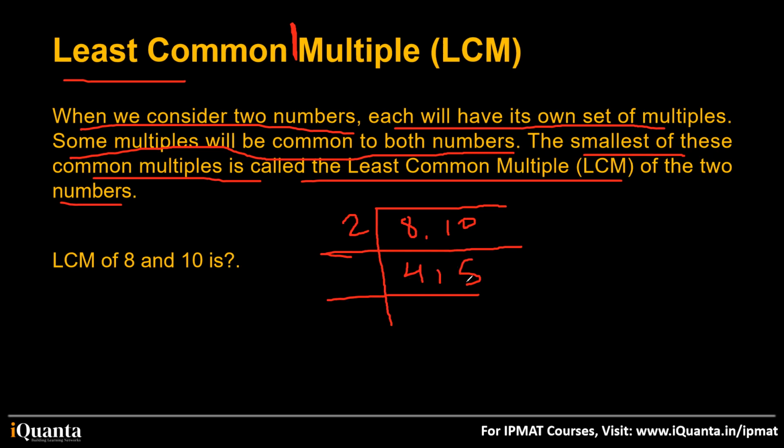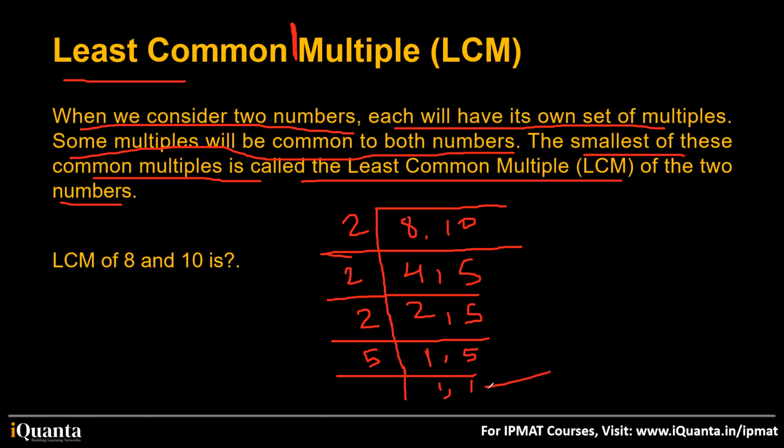Then we again check, can it be divided by any small number? Yes, 2 divides 4, so we write 2. Since this 2 cannot divide 5, the 5 remains 5. Then we check again. 2 divides this 2, so it becomes 1, and 5 remains the same. Now 1 does not have any importance here, so we just check whatever number is remaining, 5. And ultimately we get 1, 1.